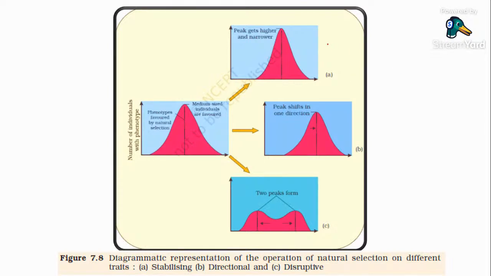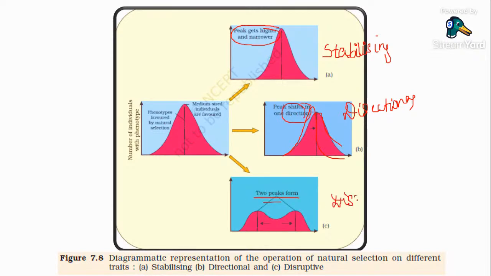This is the graph for stabilizing. The peak gets higher and narrower. This is the graph for directional, that is, shifted towards one direction. So it shifted towards one direction. Since two peaks are formed, you can call it disruptive. This can be easily identified. This is difficult, so be careful about it.